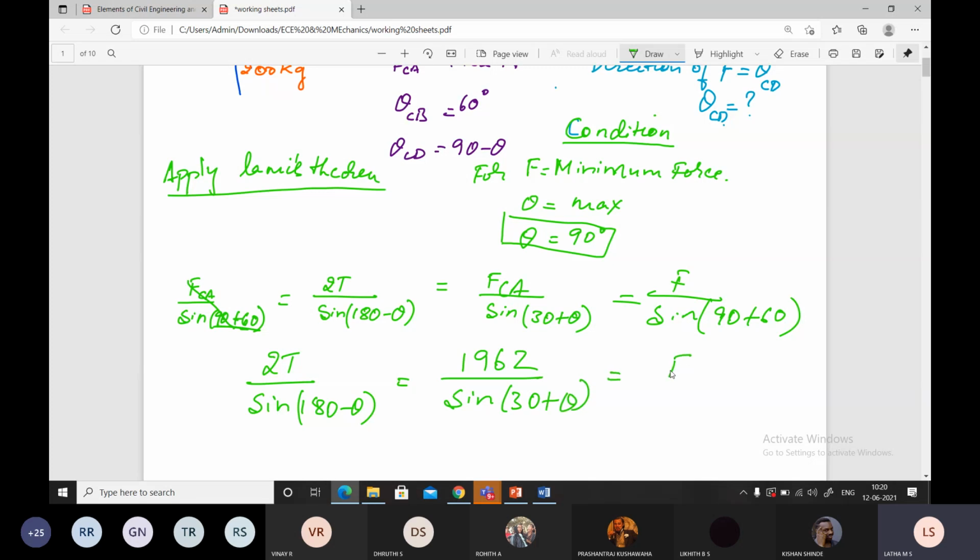Here the F value we don't have. Sine 150. Correct?